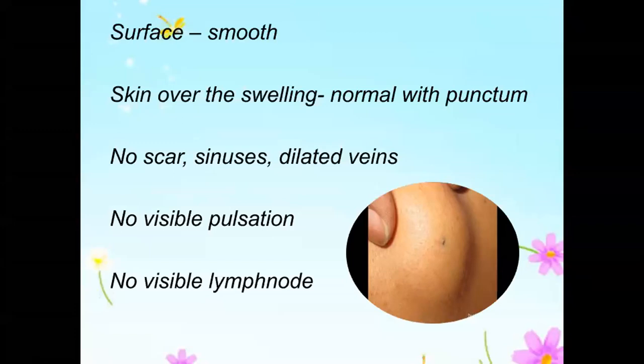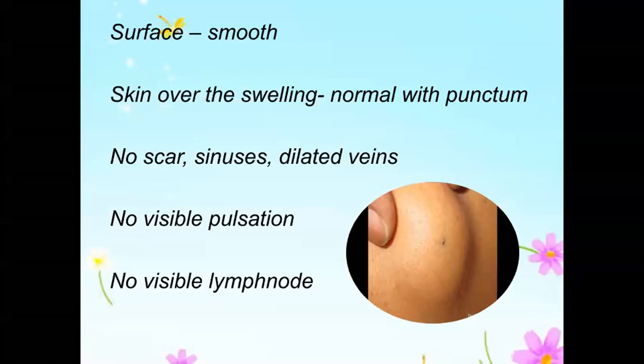Okay. Yes. What is the key finding here? You have a smooth surface and you have a punctum. What does the punctum denote? Opening of a duct. Yes, it's opening into the skin. Where do you not see a punctum? Palms and soles. Then why don't you see it in palms and soles? Because there's no hair follicle. No oil glands in the palms and soles.